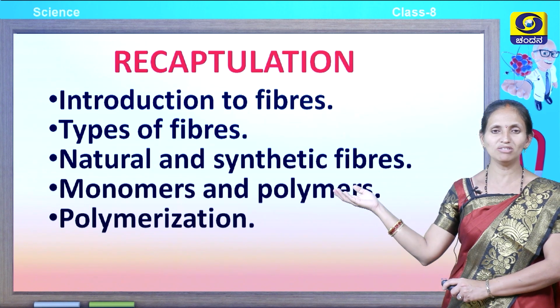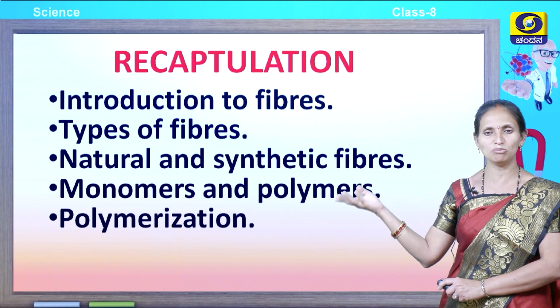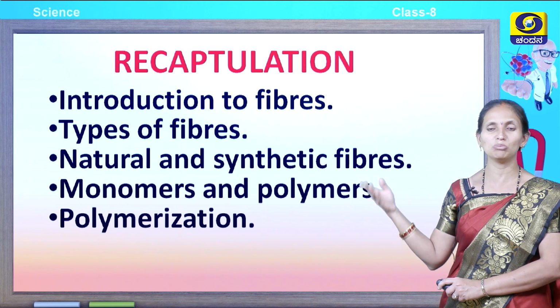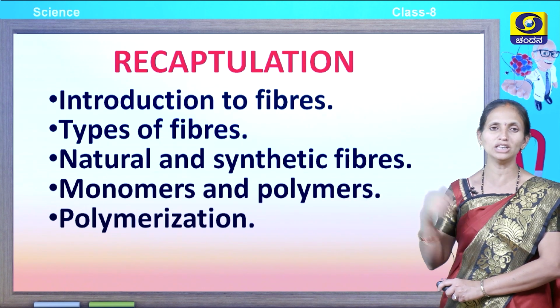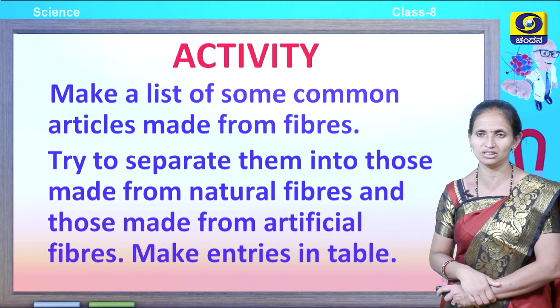Then we learnt that natural and synthetic fibers are made up of monomers and polymers, and the process of converting monomers to polymers is known as polymerization. These are the things we learnt in today's class.